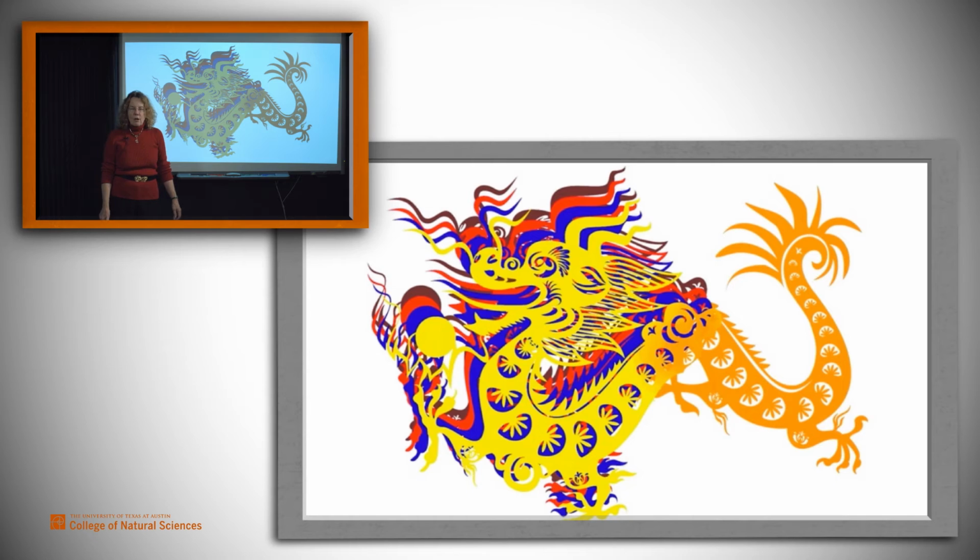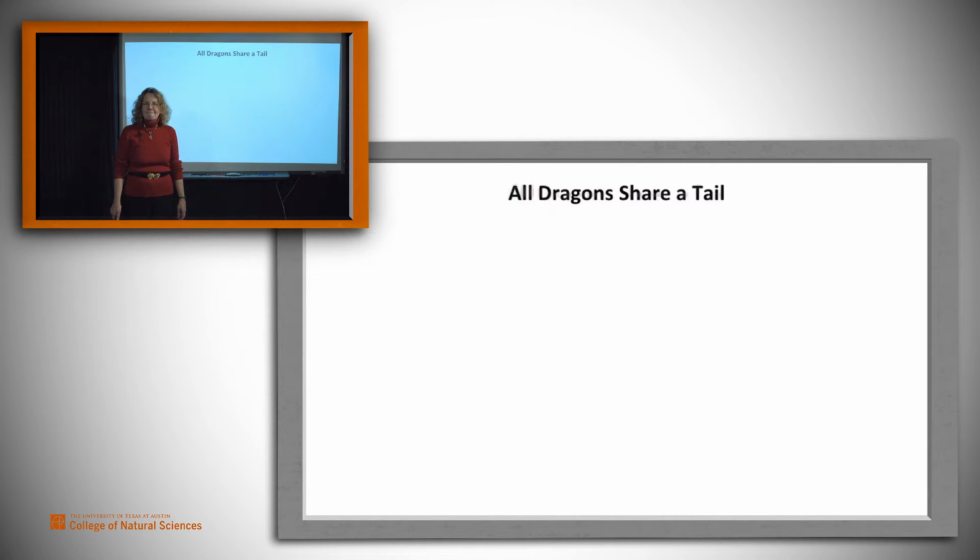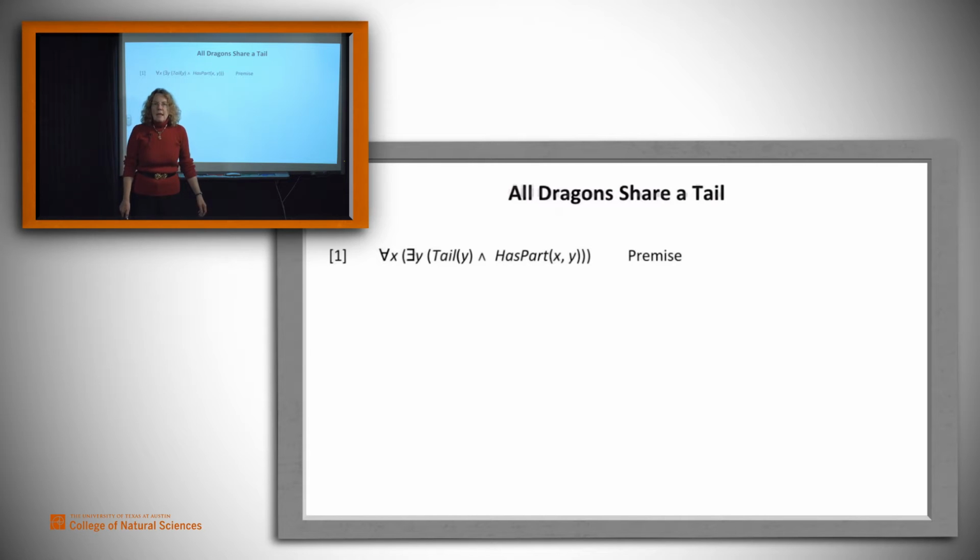Let's prove that all dragons share a tail. Okay, how should we start? Let's say we know one thing, that for all x, let's consider the universe of dragons. For all x, there exists a y that's a tail, and x, the dragon, has y, the tail, as a part. So that's our premise. Let's see if we can prove that if that's so, then in fact all dragons share a tail.